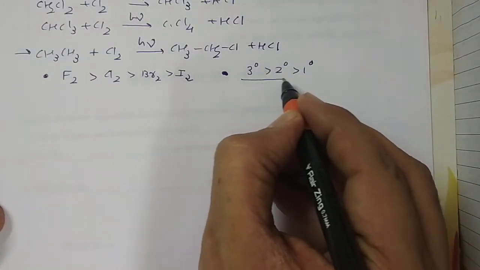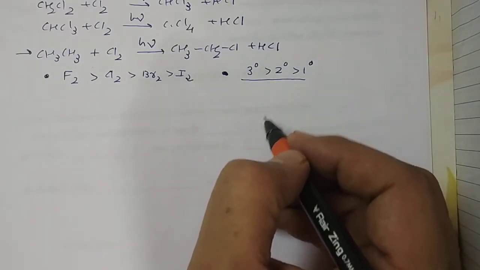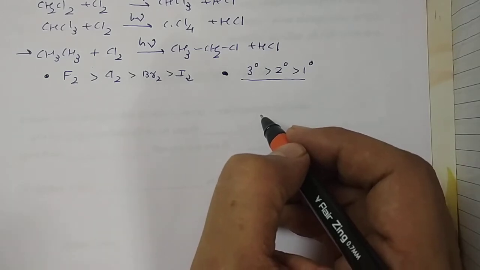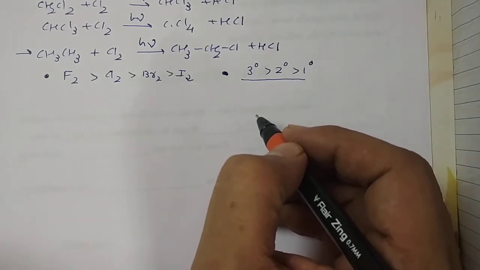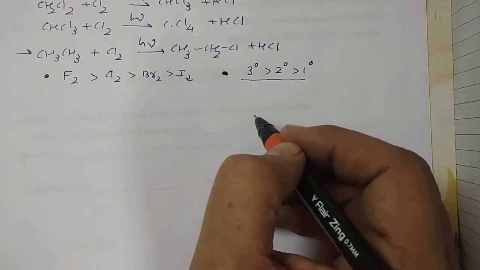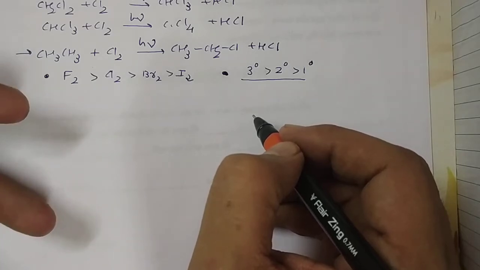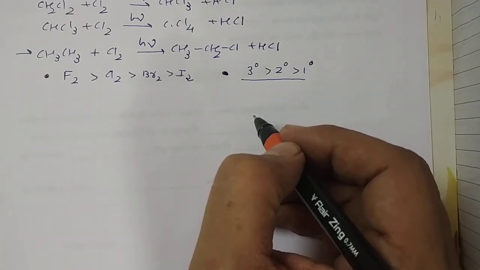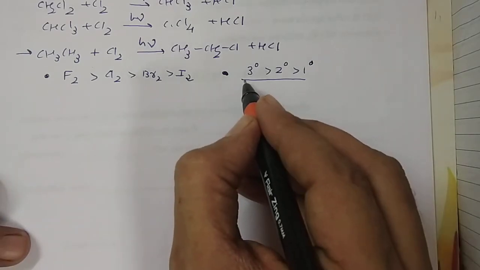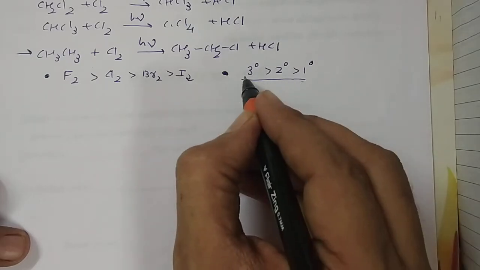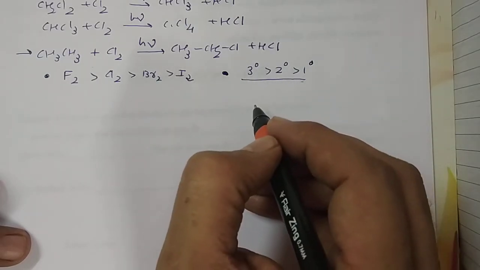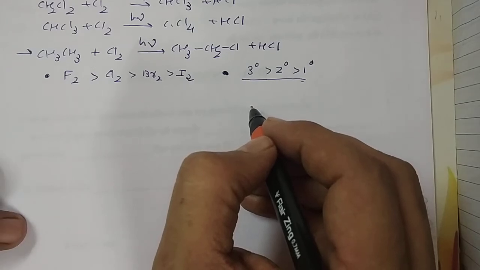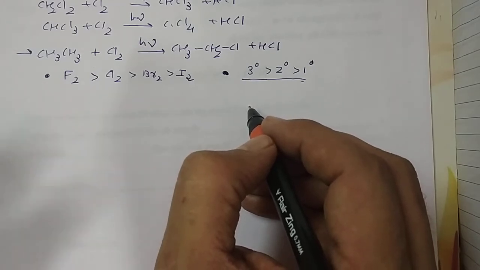Why? Because these reactions proceed through free radical reactions. As we know from our basic concepts of chemistry, a tertiary free radical is more stable than secondary, and secondary is more stable than primary, because of hyperconjugation, which gives stability to these free radicals. So the order for the alkane is tertiary, secondary, and primary. However, fluorination is too violent or too vigorous to be controlled, and iodination is very slow.